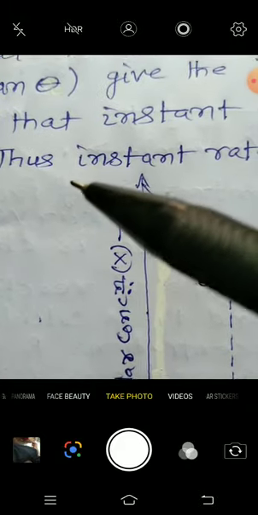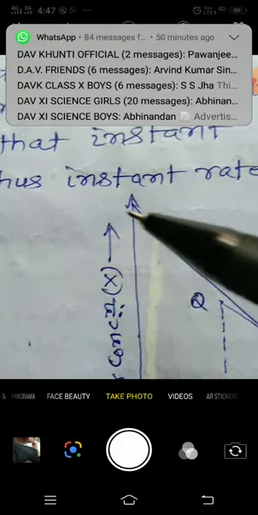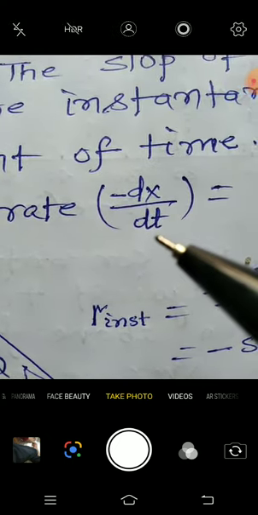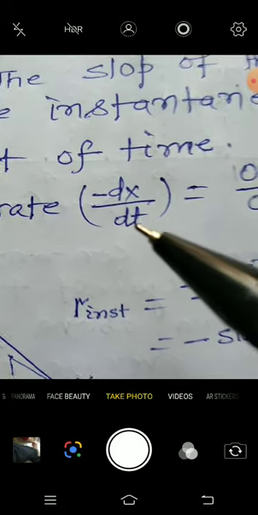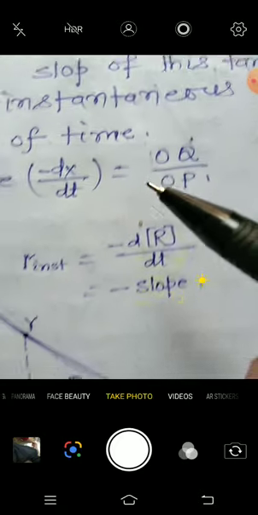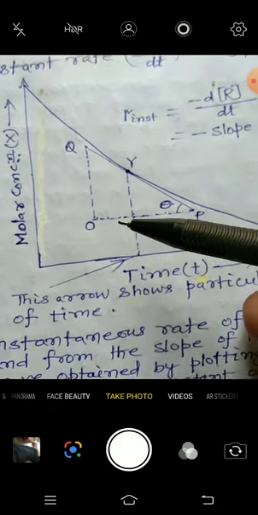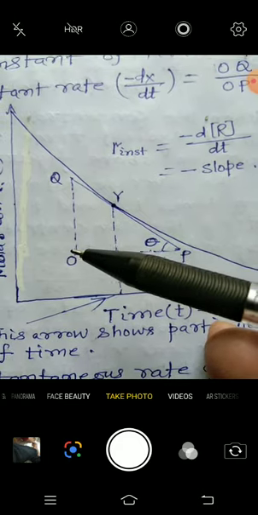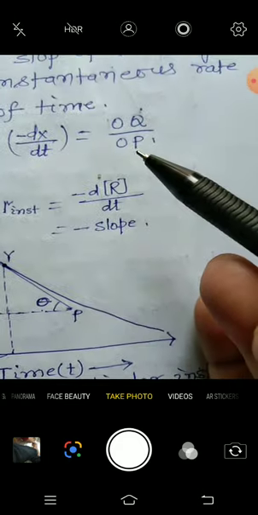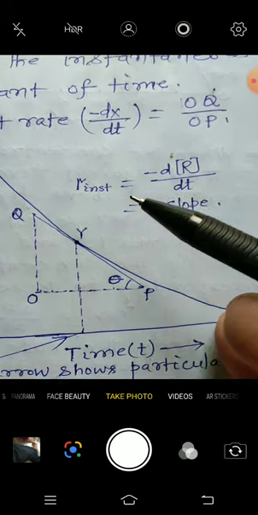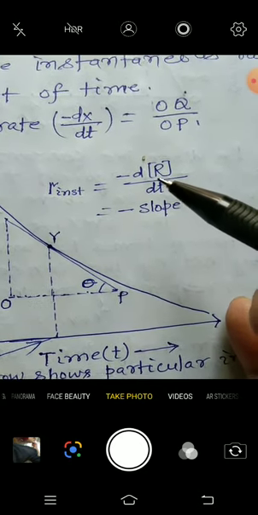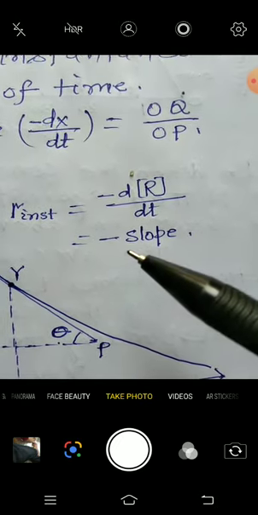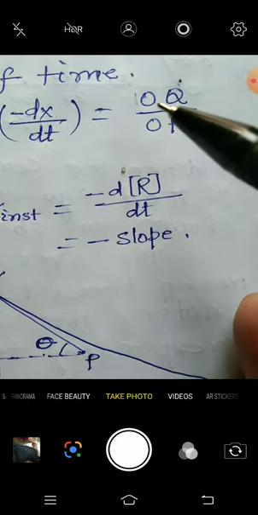So from the graph we can calculate the instantaneous rate like this: minus dx by dt. It is represented with the help of this symbol, and from the graph, when you draw the tangent, you can get the value of tan theta, that is the slope, as the ratio of OQ by OP. Thus R instant is minus d concentration of R by dt, that is minus slope, and this slope you can obtain from OQ by OP.